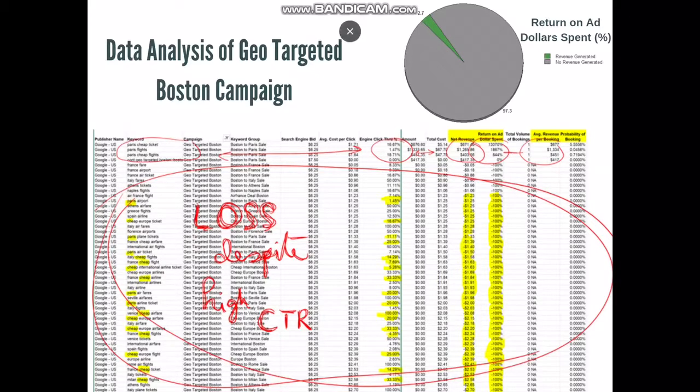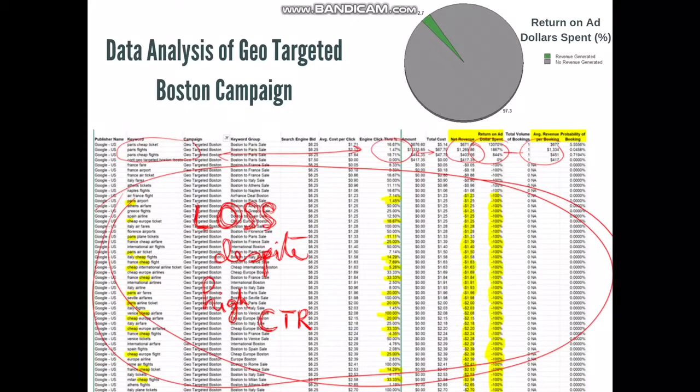All 4 of these either use the word Paris, cheap, or they use them together. However, we found that once Paris and cheap are used together, the click-through rate actually increases paramountly. We see that the engine click-through rate when Paris is used alone is 1.47%. However, when Paris and cheap are used together, it converts into something along the lines of 16% or 18%. There's also revenue generated here, meaning that there's a market here that AirFrance is attracting and is actually leading in terms of revenue.